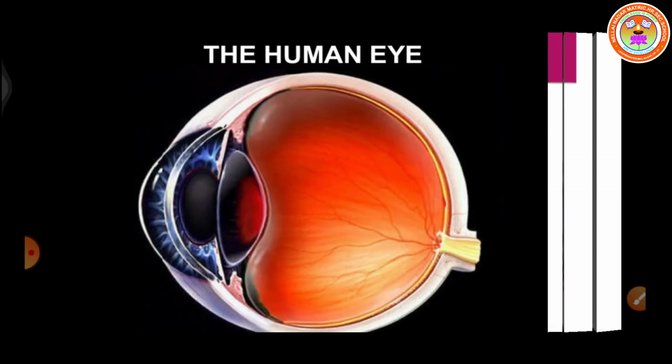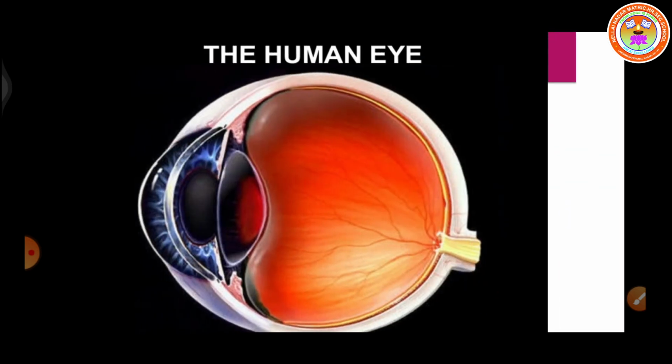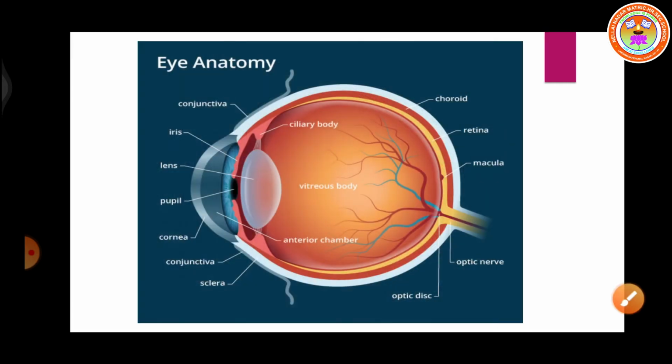Now let us see the various parts. The human eye is the most complicated sense organ in the human body, with several parts fixed together to form a spherical structure. The structure of the human eye can be broadly classified into the external structure and internal structure. First, let us see the external structures. The parts of the eye that are visible externally comprise the external structure of the eye.